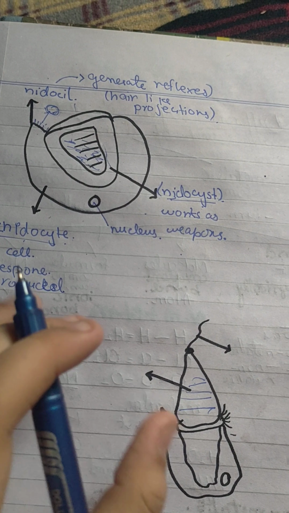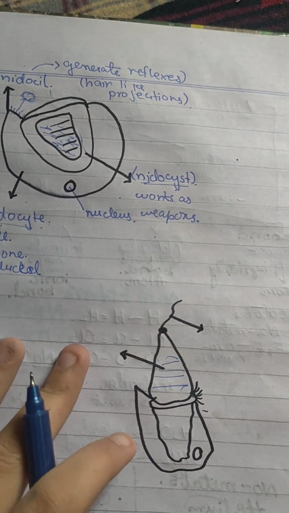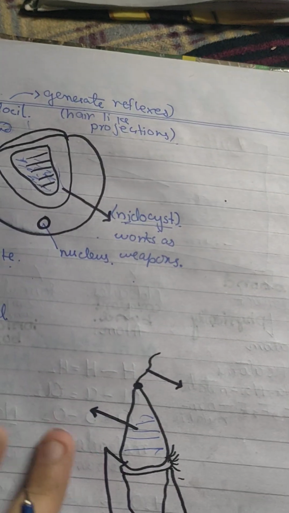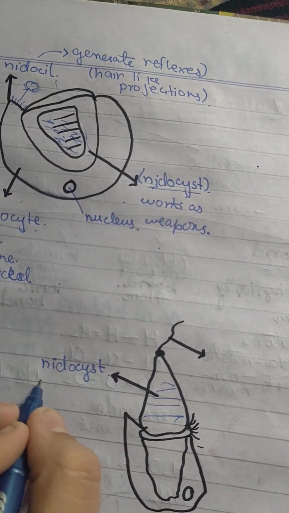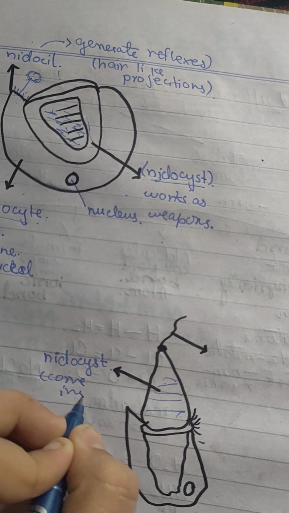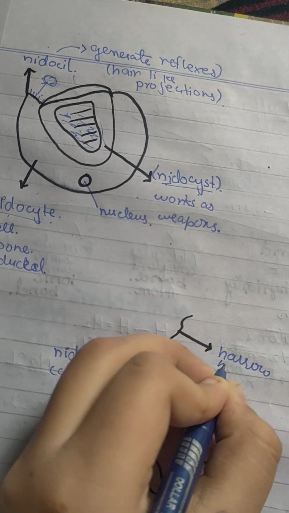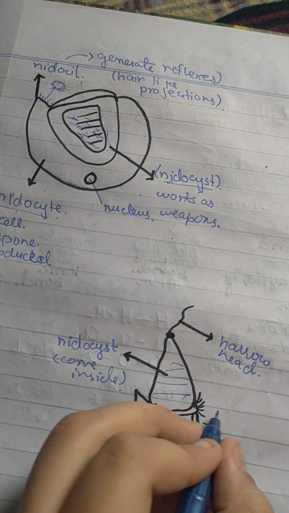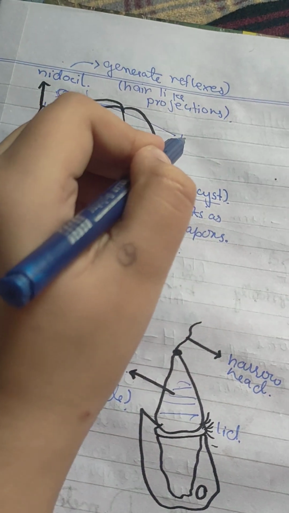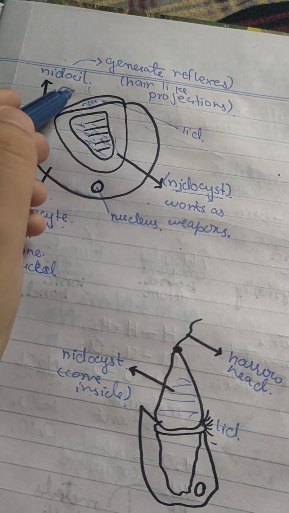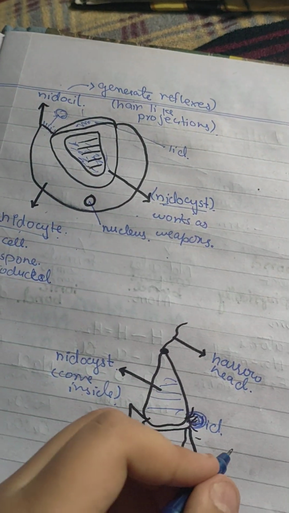Okay, so here how this will work, maybe this is clear to you, but in this diagram I will clear it further. So here we have nidocyst. As I told you, this will come out, so this comes inside, and this is narrow head, and here we have lid. So when it comes out, this is what we have here, lid. Okay, so when it comes out, the lid will open like that. This lid will open here, and then this will come out.